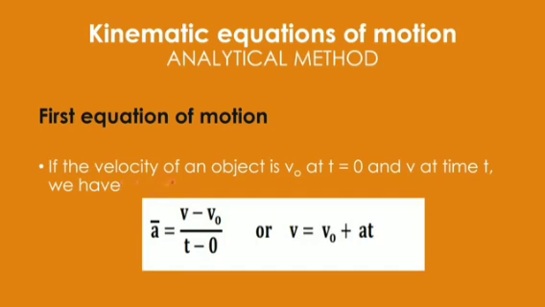But if I write it by the definition of acceleration, then if I cross multiply, I am getting v minus v naught equals at, or I can say v equals v naught plus at. This is the first equation of motion. Of course, v naught is the velocity when time is 0 and v is taken as the final velocity when time is t, and the body is having uniform acceleration. Then this is the first equation of motion I can get by the definition itself.